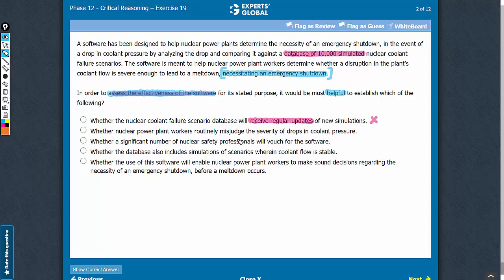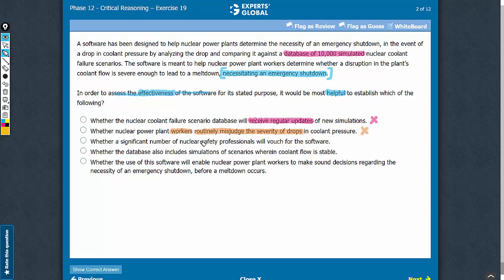Answer choice B. This answer choice says that the nuclear plant workers routinely misjudge the severity of drops. If this is so, it means that there is a greater need of a software. However, it doesn't suggest that this particular software is effective. So knowing this information again is just going to provide additional information and not going to help in assessing the effectiveness of the software. So let's eliminate this answer choice.